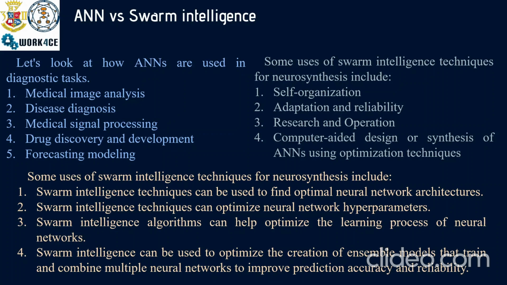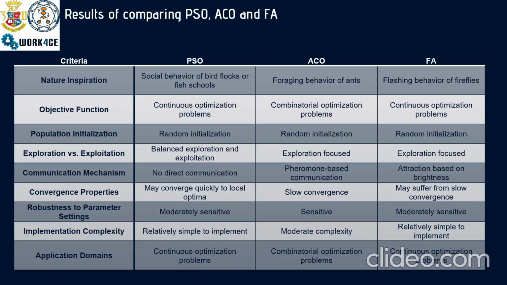So, generally, when we try to combine this, we must say that we can use some techniques and strategies of swarm intelligence in different stages of neurosynthesis, including preprocessing, optimization of some hyperparameters, and even fine-tuning of the presynthesis model. But in this case, we will talk only about preprocessing, and we must say that nowadays we can use different methods of swarm intelligence for preprocessing and working with the data.